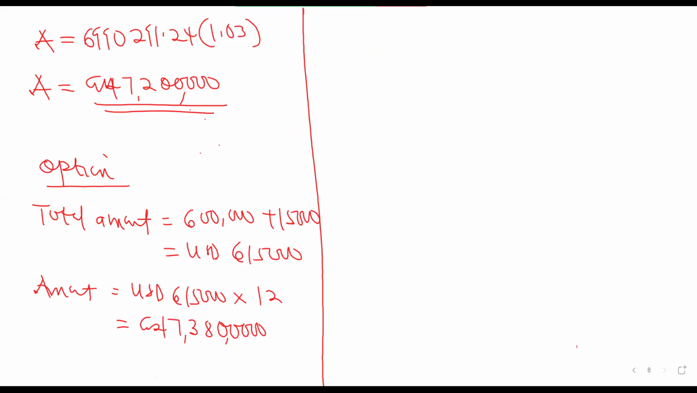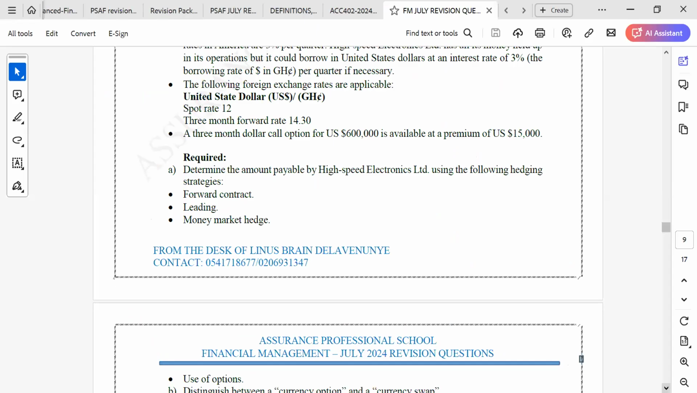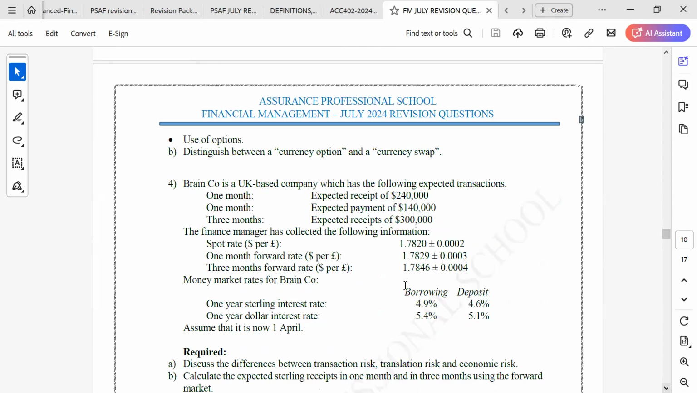Please, let's take the last one there, which is the difference between this one. I will solve this one and give it to you. Distinguish between currency option and currency swap. What is the difference?